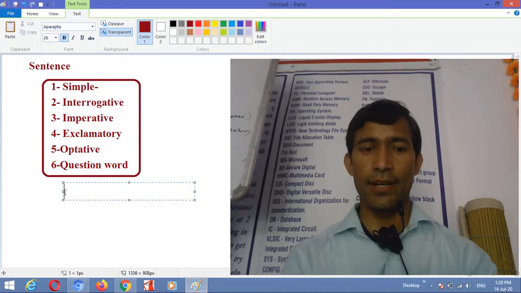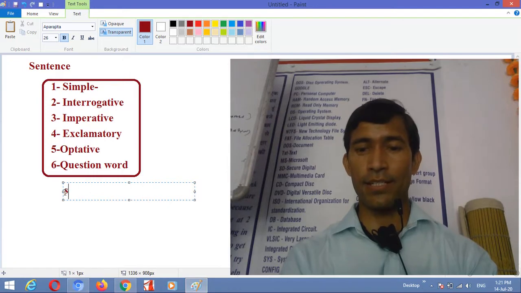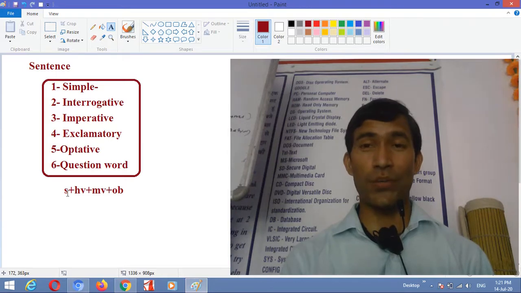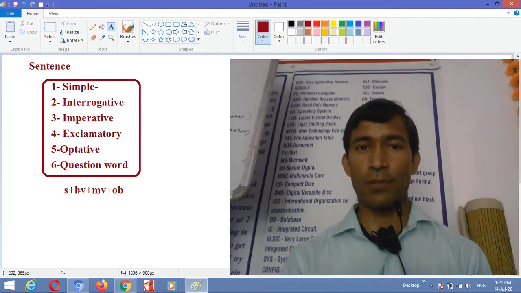Just see here, I tell you some examples. There is subject, then helping verb, then main verb, and then object. Subject means one who creates and does the verb, right? The person who does the verb. And helping verb means which supports a sentence to make better sense, right?